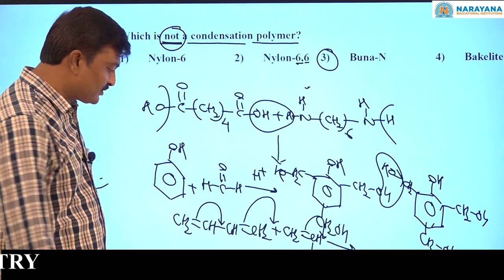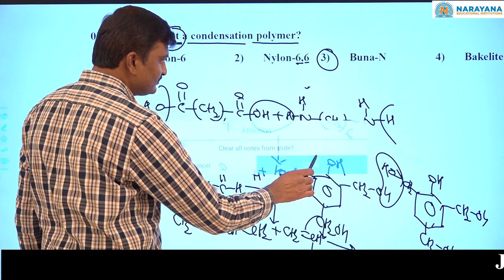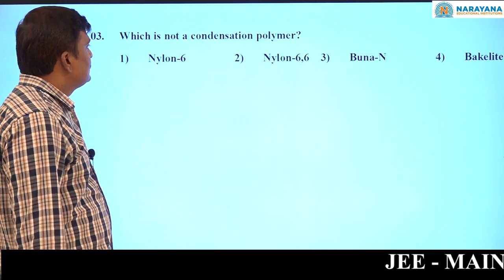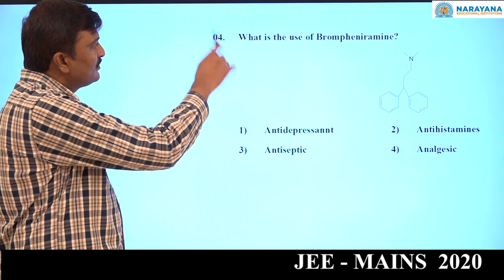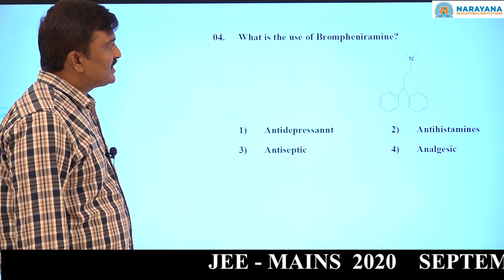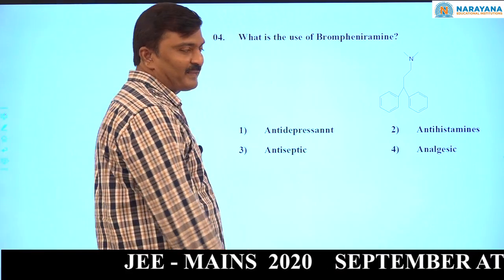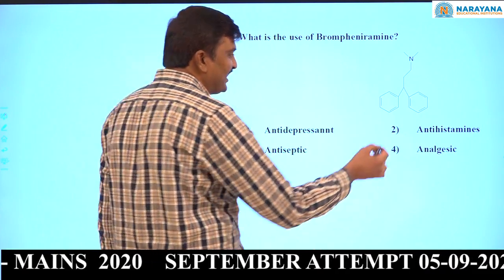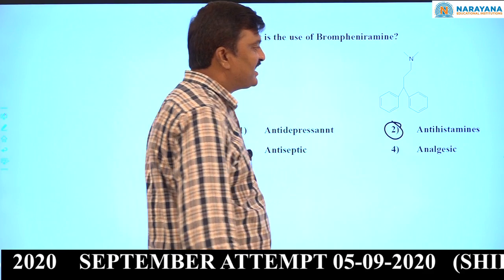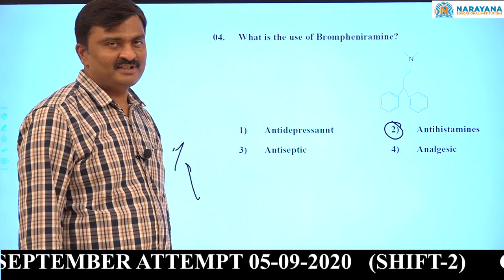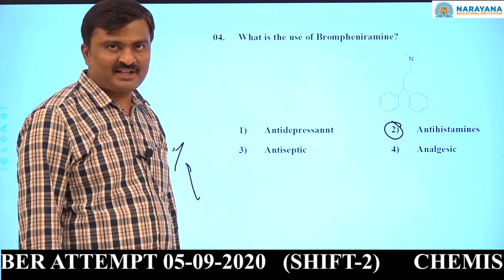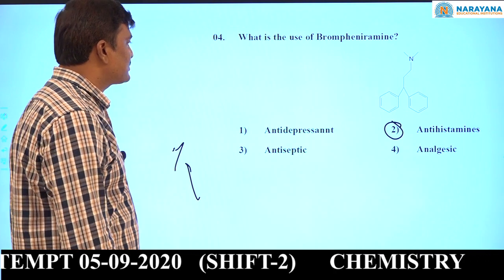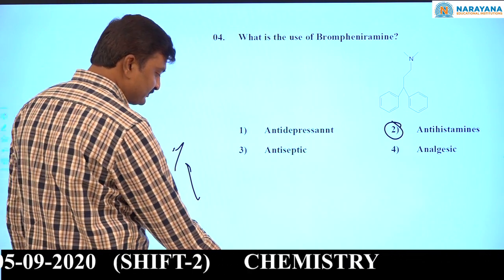Now come to the next question. What is the use of brompheniramine? Simple direct theory question. It is an antihistamine. It is a direct theory question. Now come to the next one.